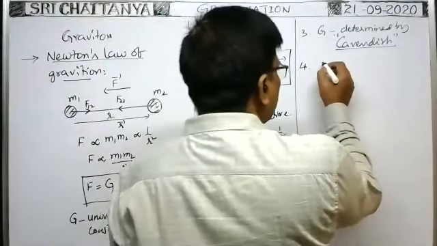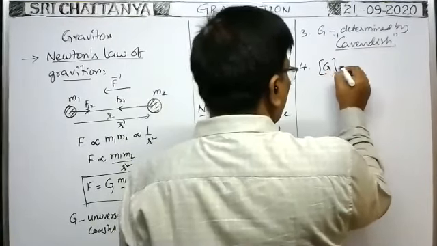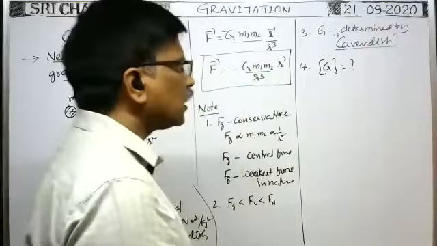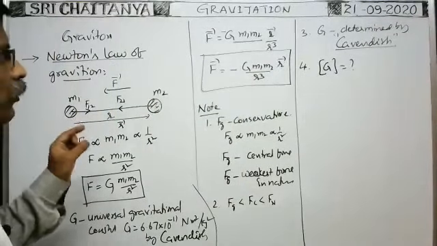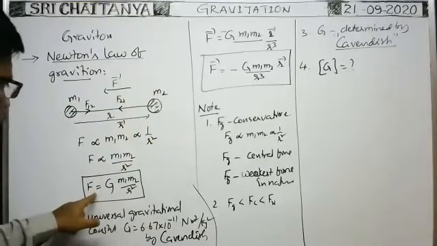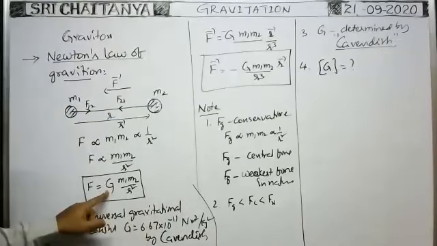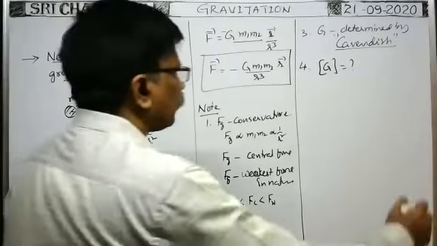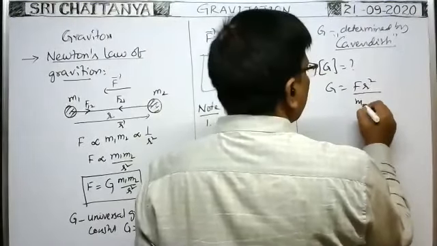Fourth one, dimension formula of capital G. In order to find the dimension formula of capital G, first of all, we have to write the relation in which the universal gravitational constant term exists. Here in this formula, the universal gravitational constant exists. From this, G is equal to F r square by m1 m2. Capital G is equal to F r square by m1 m2.